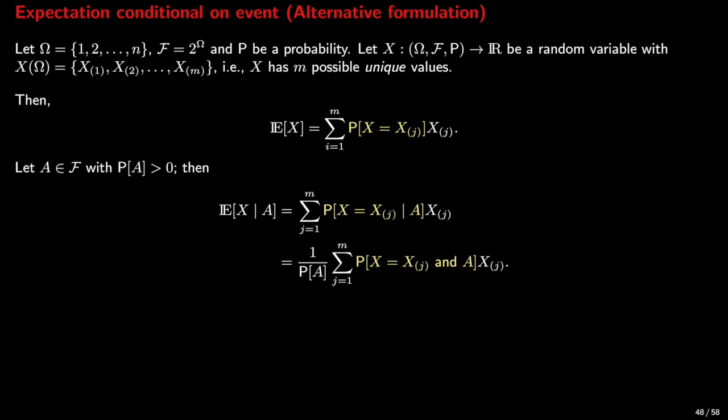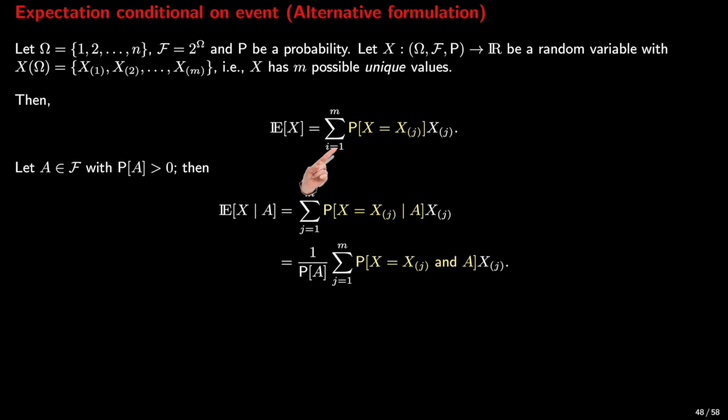Suppose again that (Ω, F, P) is a probability space and Ω is a finite set, and take X to be a real-valued random variable that takes m different unique values. We denote these values by x_(1), x_(2), x_(3) and so on, where the subscript is in parentheses. It may happen that the same outcome of the random experiment, the same outcome from Ω, the sample space, corresponds to the same value of X. To link the previous example with the die, it may be that two different outcomes of the die correspond to the same amount of winnings.